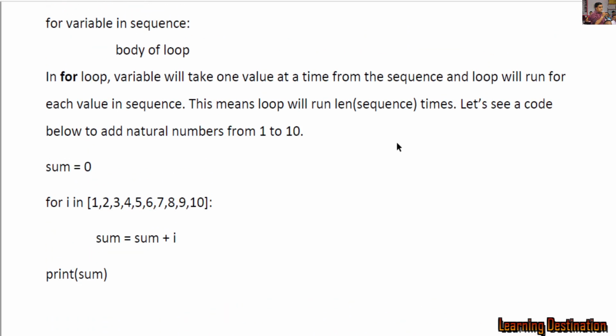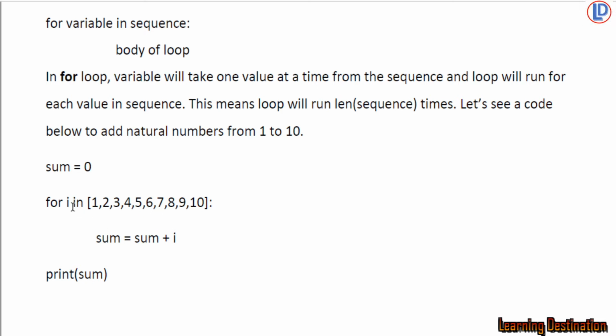Here we have different code because of the different approach of the for loop. So we will say sum = 0. We are not saying I = 1 here because that is not required for a for loop. For I in sequence, so we have created a sequence. In Python, a list is a sequence, and 1, 2, 3, 4, 5, 6, 7, 8, 9, 10 are the values inside the sequence. So the variable I, which is the loop counter variable, will also take one value at a time from the list, and we will execute the body of the loop with that value.